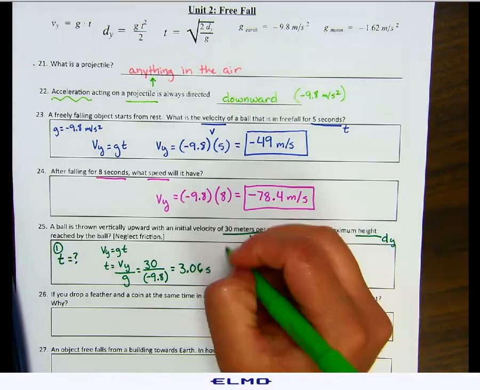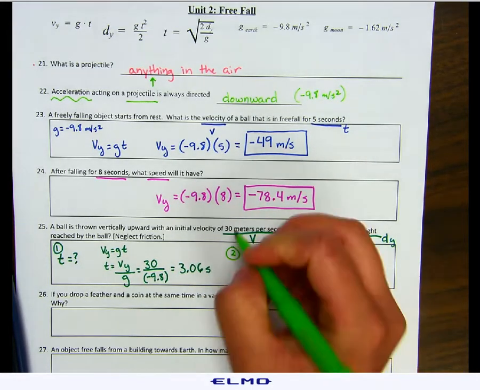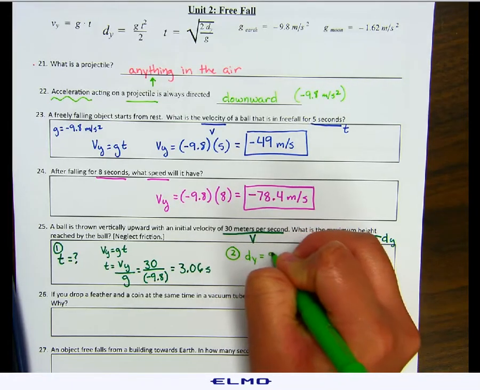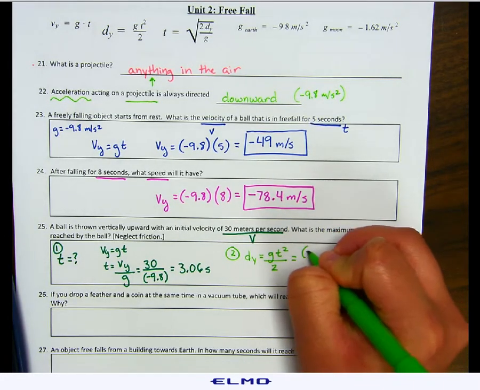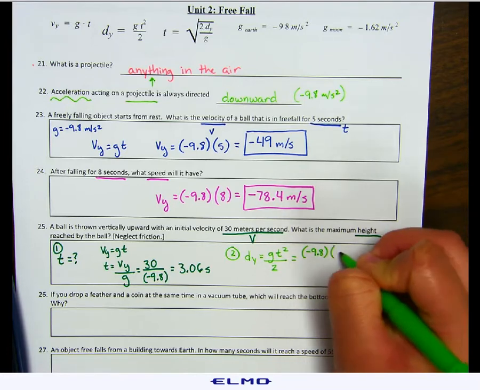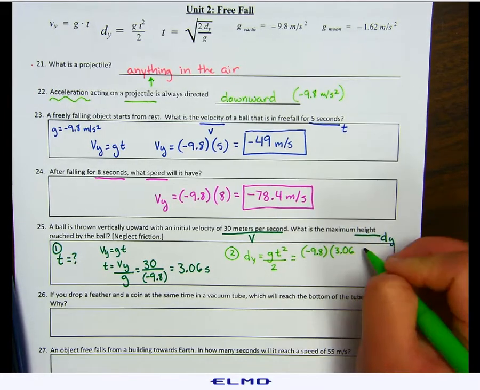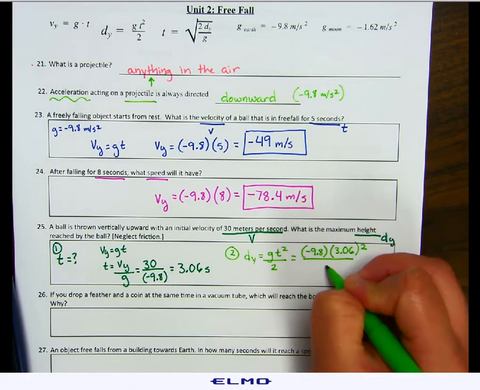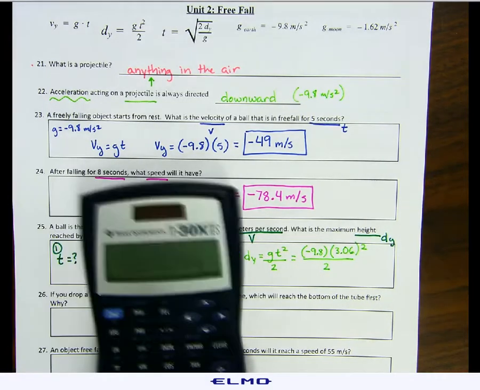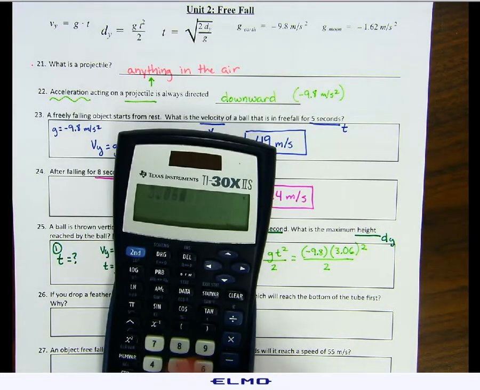So in our second problem, we're going to use the formula dy equals gravity multiplied by time squared over 2. Gravity again is negative 9.8. Time is 3.06. We're going to square the time, only the time, nothing else but the time. And then we're going to divide by 2. So when we're plugging in our numbers, 3.06 squared times negative 9.8, divide that by 2, and we should get negative 45.88.